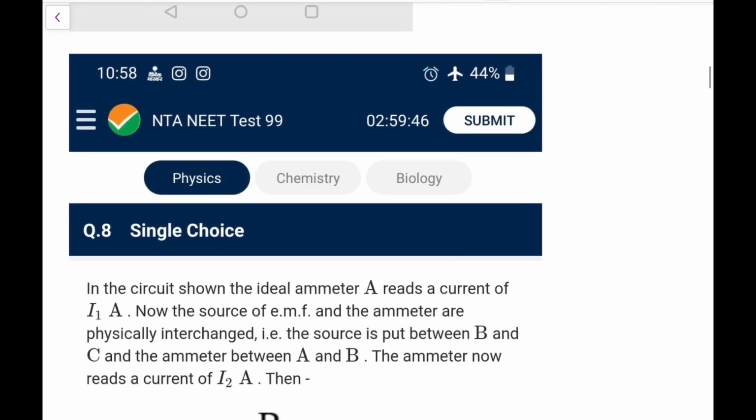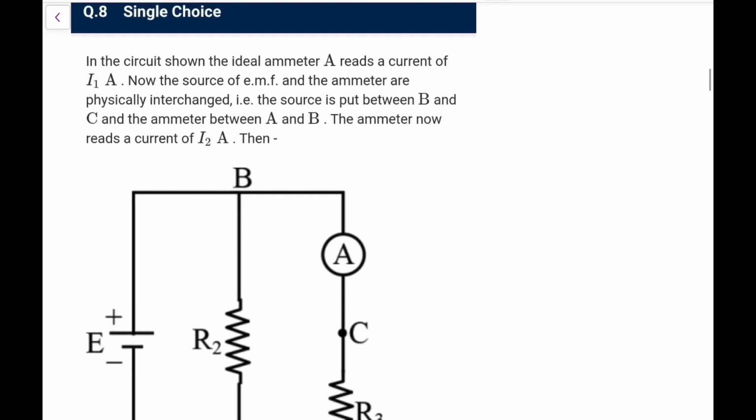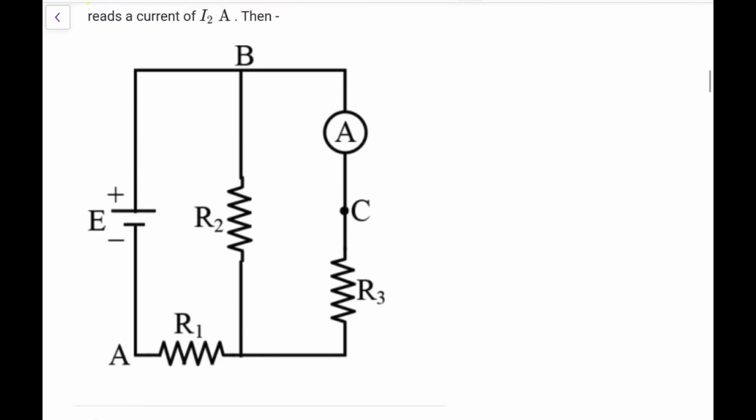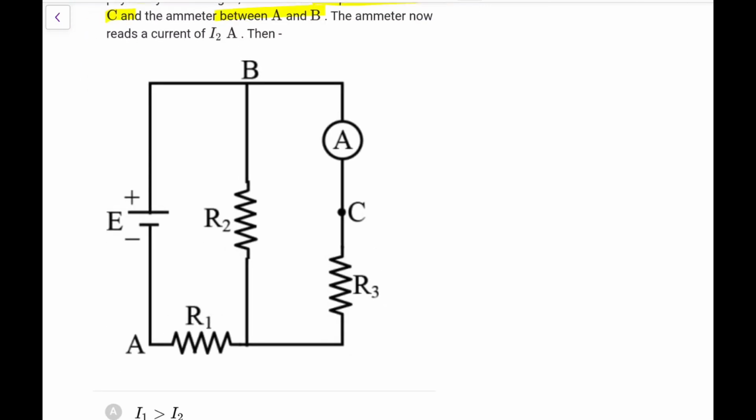Next one. In the circuit shown, the ideal ammeter reads a current I1 amperes. Now the source of EMF and the ammeter are physically exchanged. That is, the source is between B and C and the ammeter between A and B. The ammeter will now read a current I2. So let me check the circuit first of all.